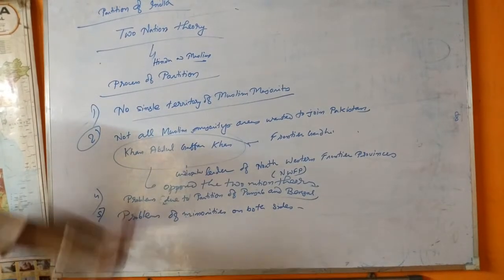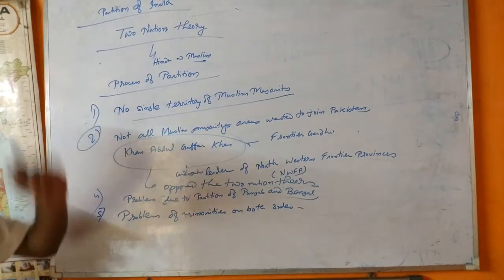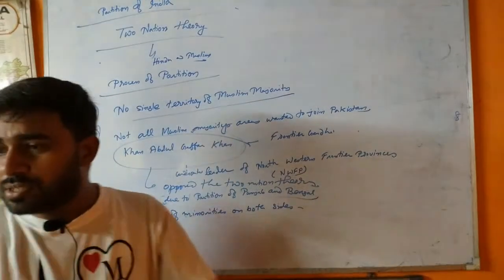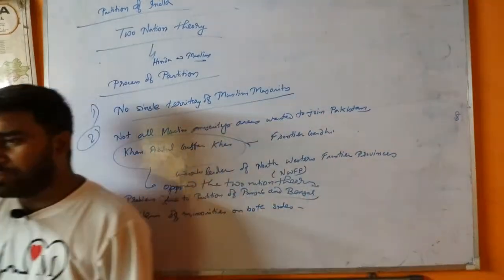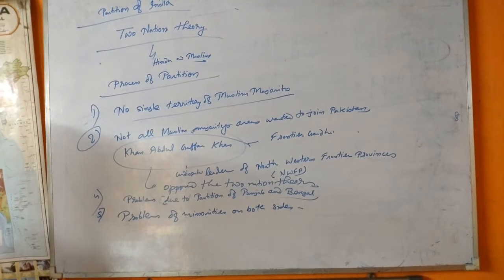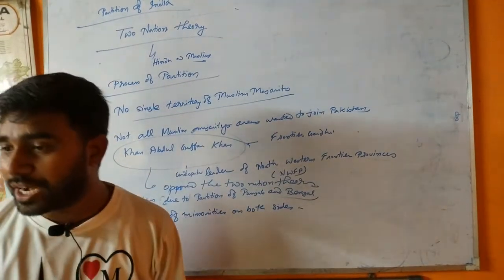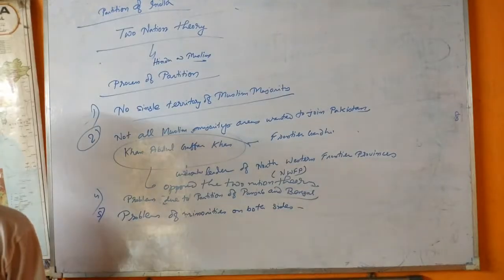These are the process of partition. And you all know that the head of the boundary commission was Sir Cyril Redcliffe. The head of the boundary commission was Sir Cyril Redcliffe. And who don't know?